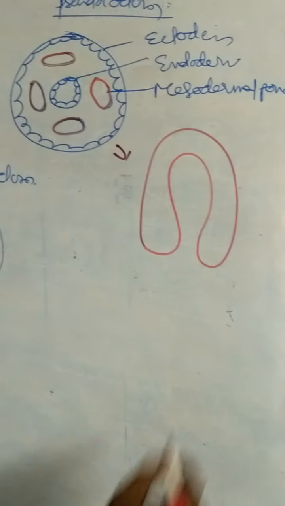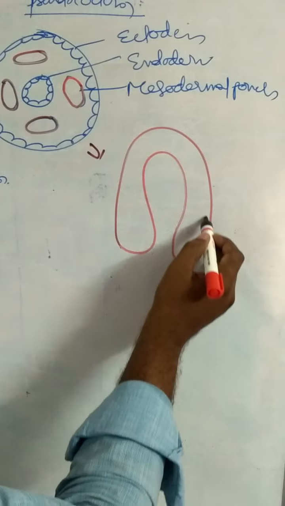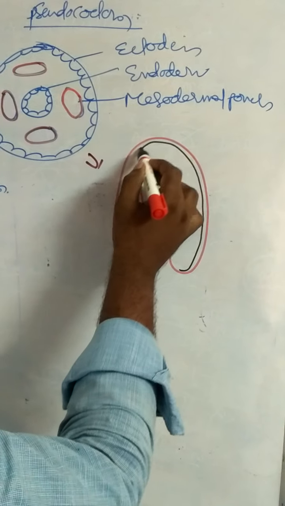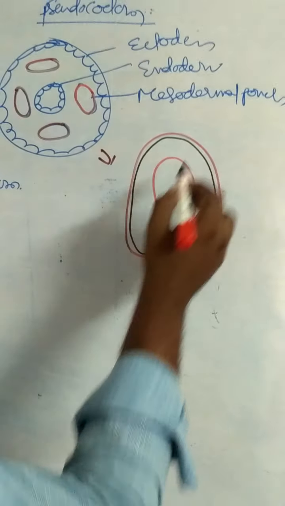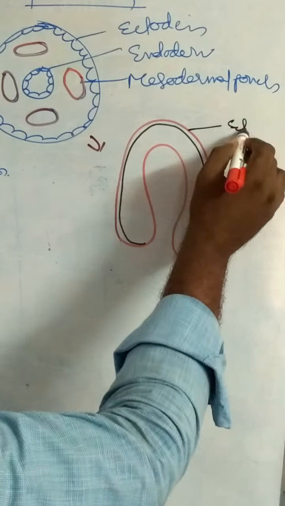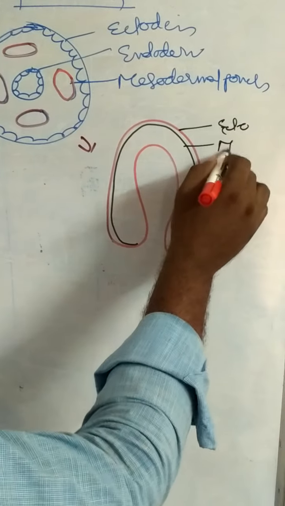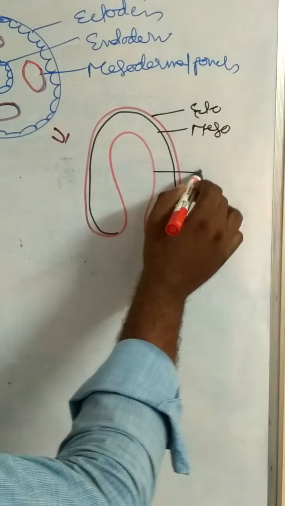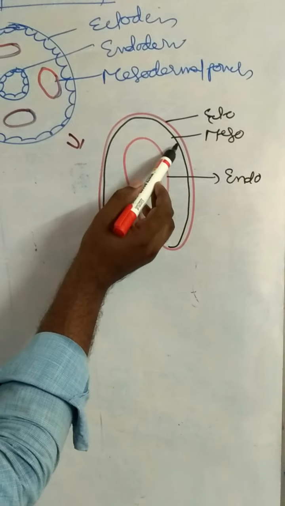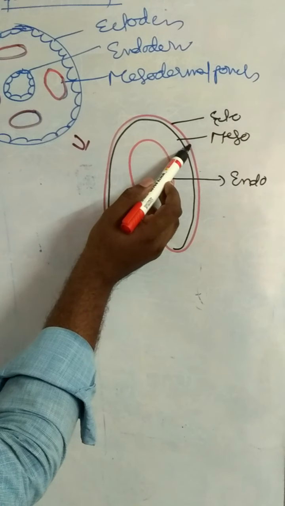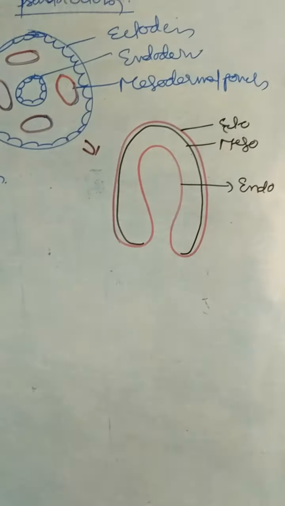This is mesoderm. This mesoderm attaches only to ectoderm, and does not attach to endoderm.